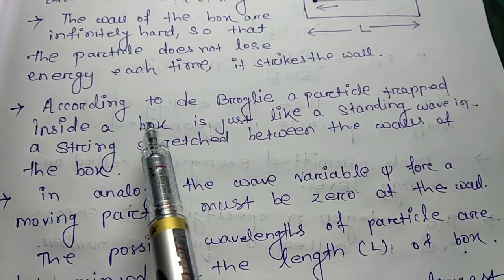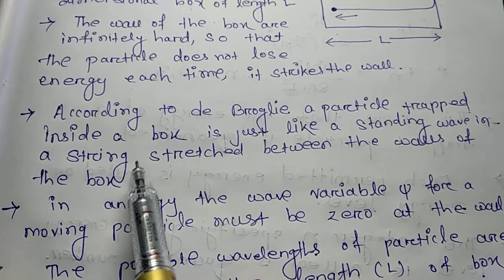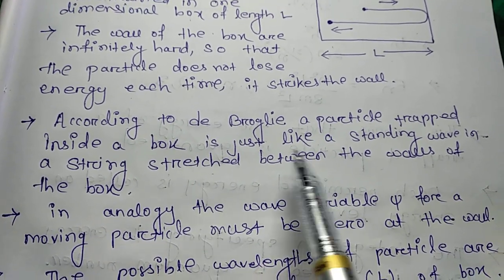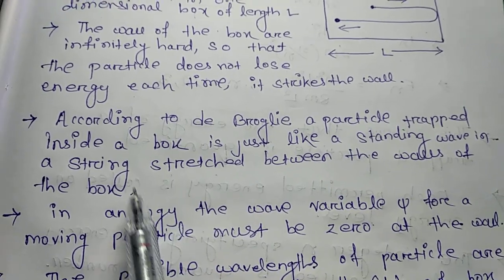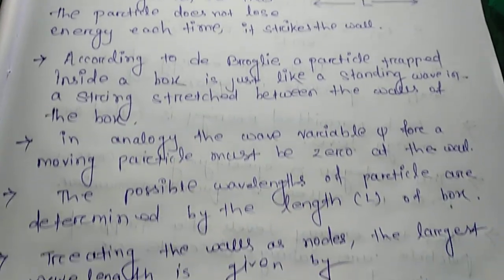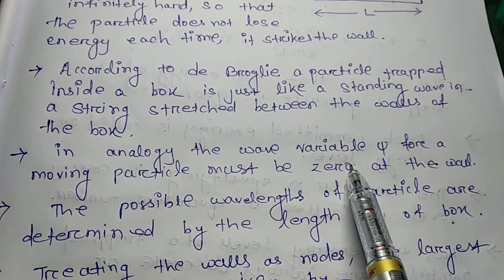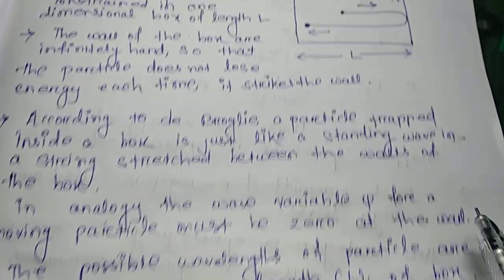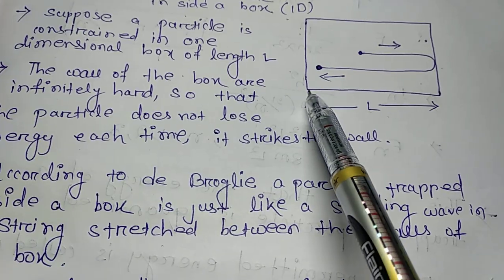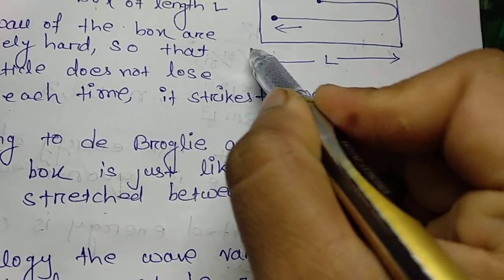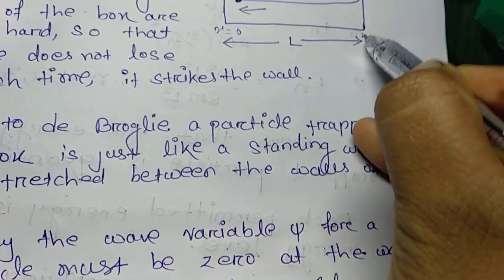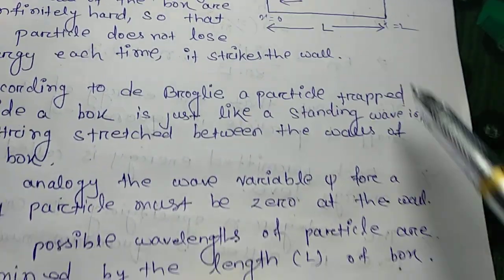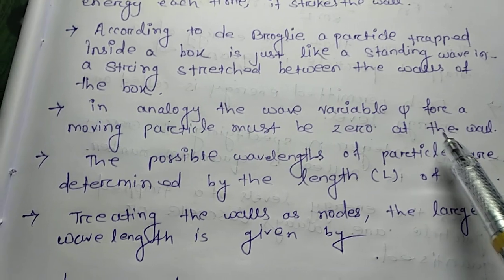So according to de Broglie, a particle trapped inside a box is just like a standing wave in a string stretched between the walls of the box. In analogy, the wave variable psi for a moving particle must be 0 at the wall. At this position, x is equal to 0, here x is equal to L. So at this position and this position, the wave function must be 0.